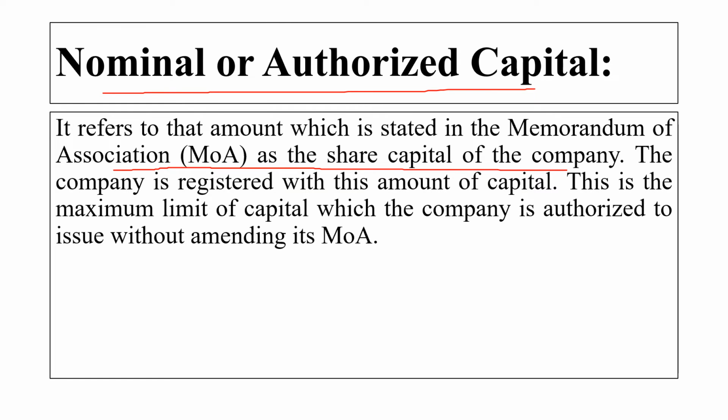The company is registered with this amount of capital. This is the maximum limit of the capital which a company is authorized to issue without amending its Memorandum of Association. So whatever amount we record in the Memorandum of Association, that is the maximum limit the company is authorized to issue without amending its Memorandum of Association.